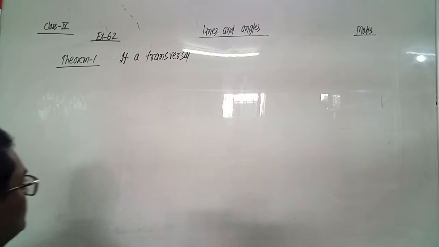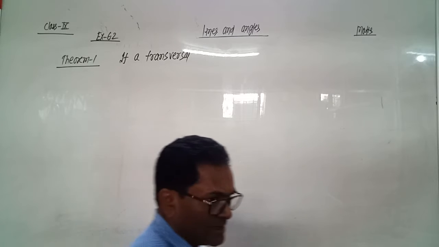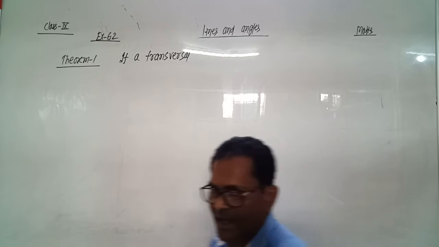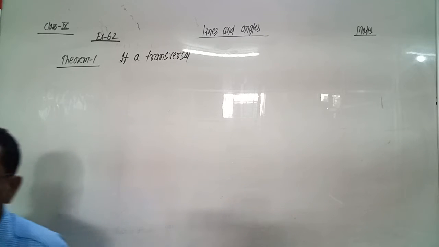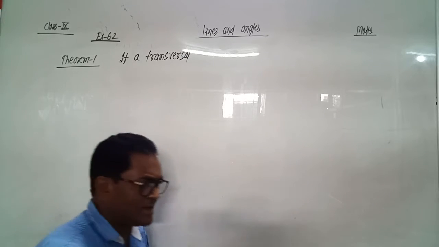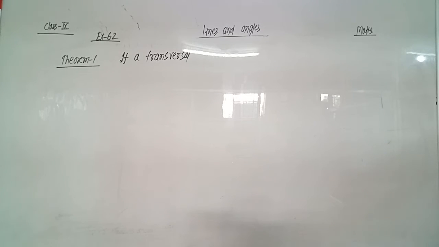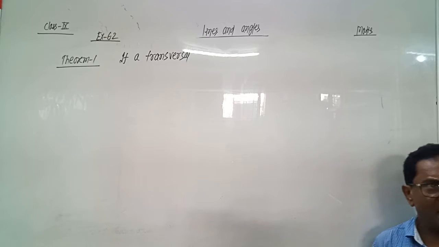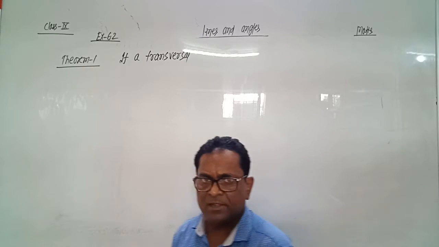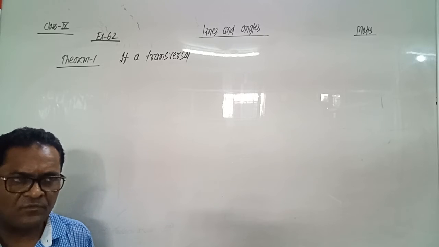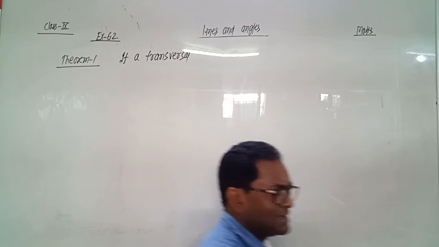So we continue chapter lines and angles. In the previous video, we discussed that if two parallel lines AB and CD are intersected by a transversal LM, and the transversal LM intersects the parallel lines AB and CD at two points P and Q, then each pair of corresponding angles are equal.